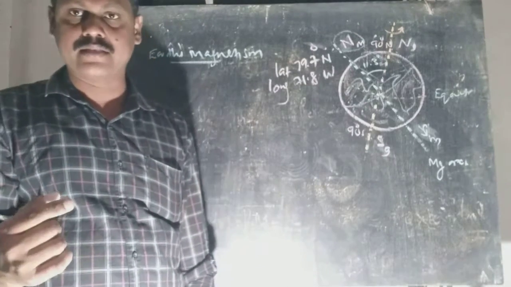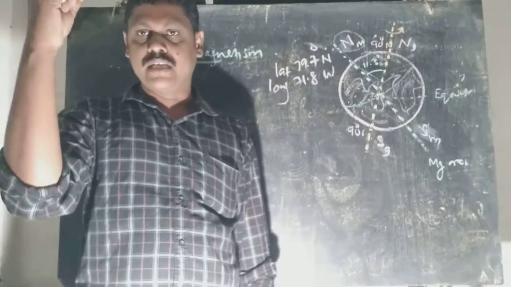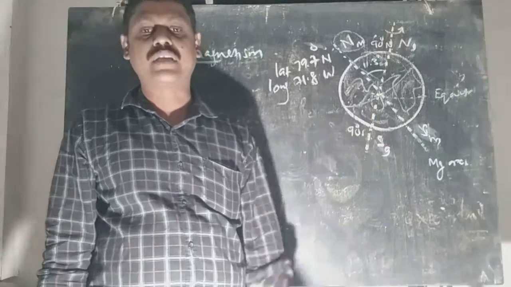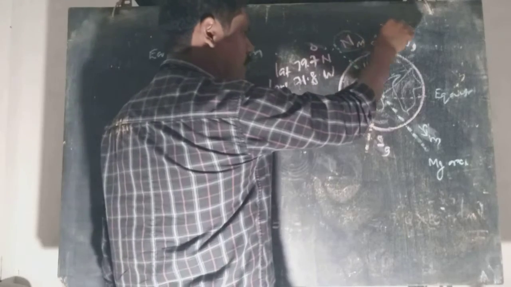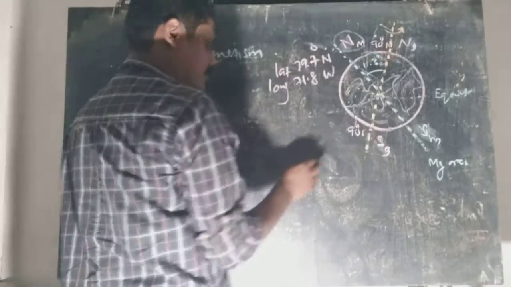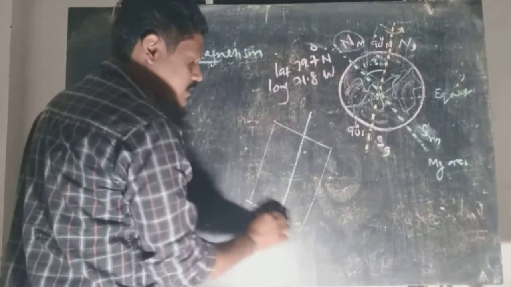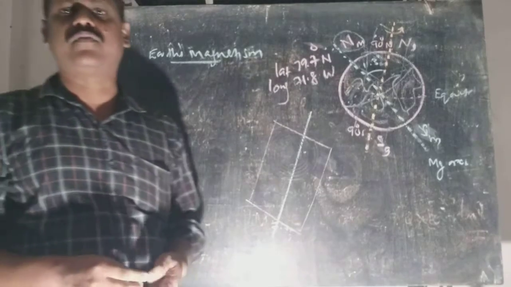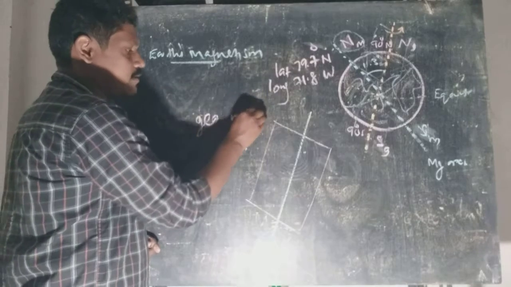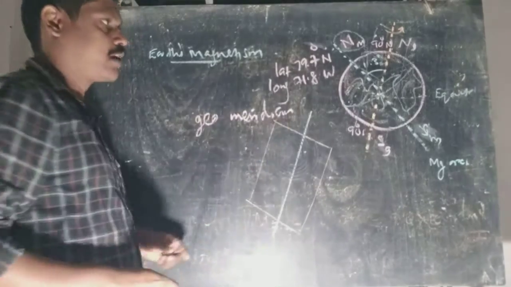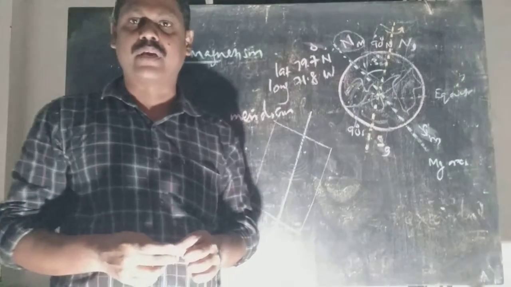So we have the magnetic axis about which we imagine the magnetic equator, and about the geographic axis of rotation, we have the geographic equator. Now, imagine a vertical plane along the geographic axis of rotation. It is called the geographic meridian. A vertical plane about the geographic axis is called the geographic meridian.